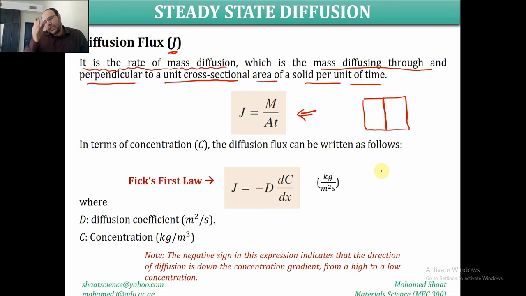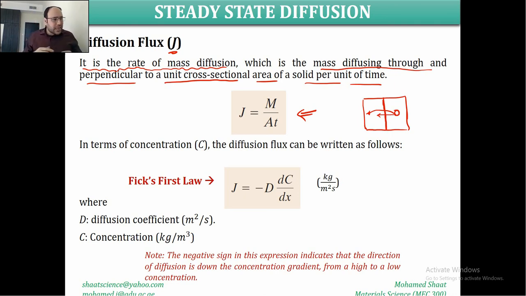This plane has a certain cross-sectional area of this material, and assume that you have an atom that should migrate from this lattice site to another lattice site on the other side. So it is going to move through this plane, in a direction that is perpendicular to this plane. So this area should be identified in a direction that is perpendicular to the direction of the diffusion. So what does this mean?